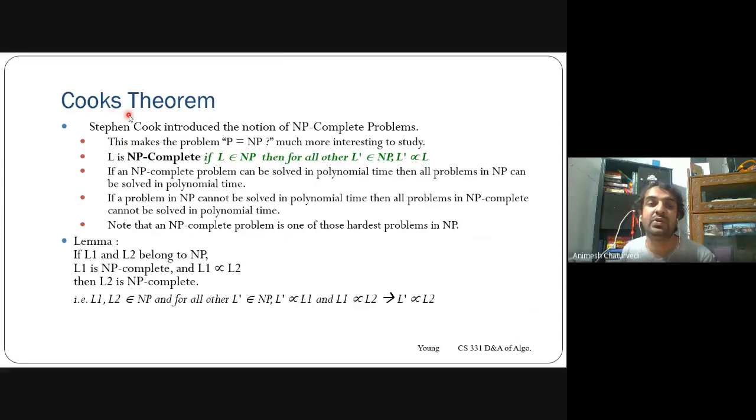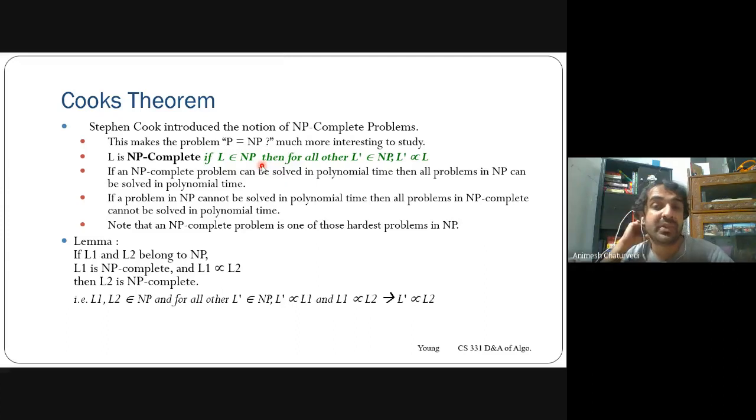Then Cook's theorem. Stephen Cook introduced the notion of NP complete, and he expressed that whether P equals NP is the most interesting topic to be studied in computer science, and that P is not equal to NP, along with all these notions that he introduced. Then L is basically a language. Some language L is NP complete if L belongs to NP.